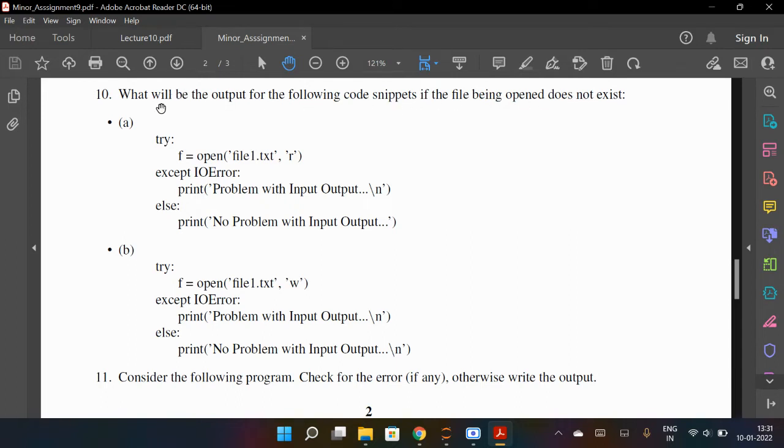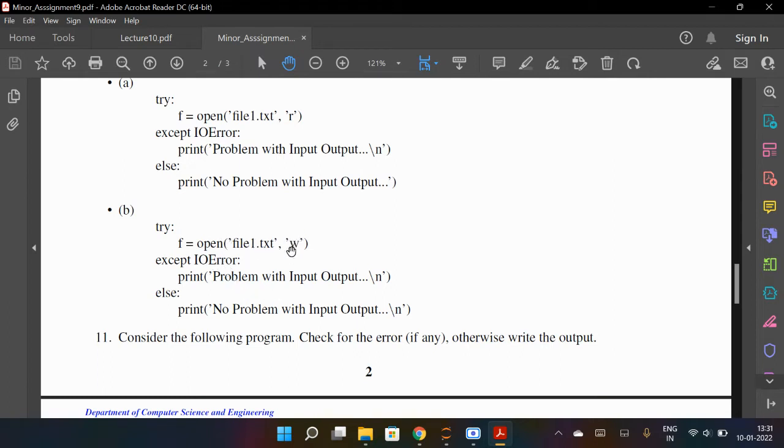exist? So they're asking you the output of the following code if the file being opened does not exist. It's given that the file does not exist. Like file one dot, you are opening in read mode, so obviously it will give you error. So output will be this problem with input output, because this file does not exist. So it will create this error, and then this will be the output.